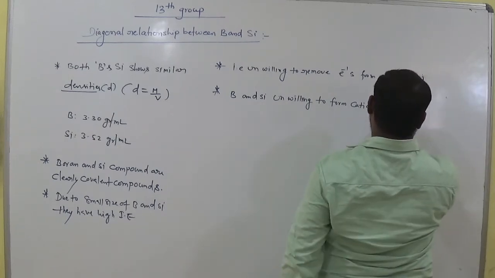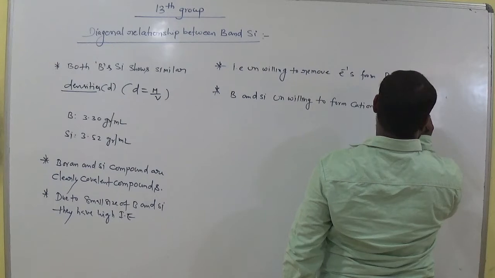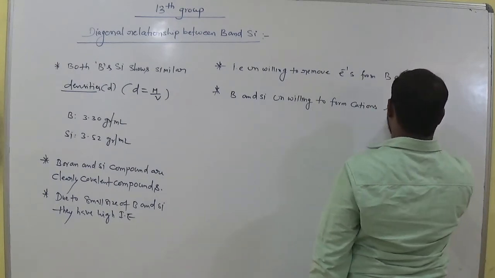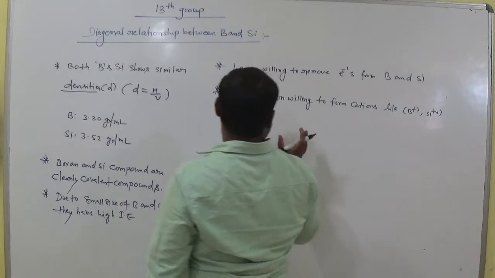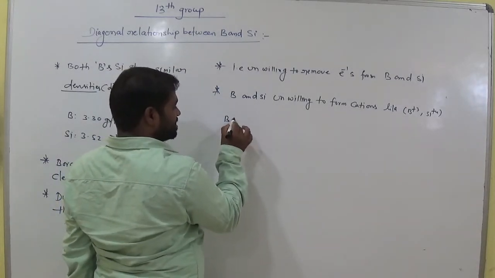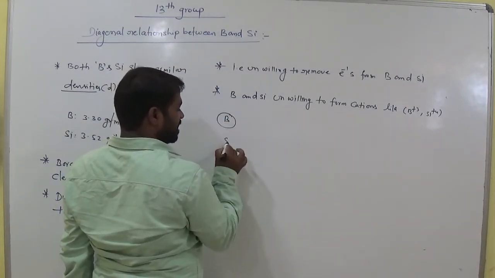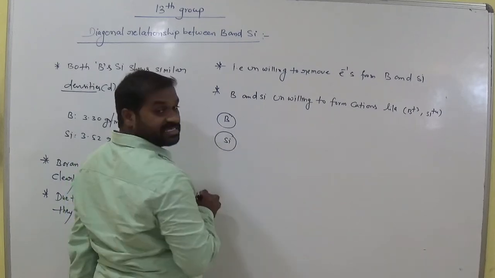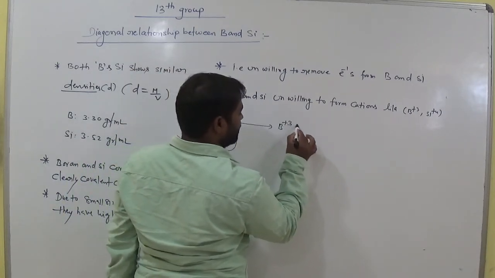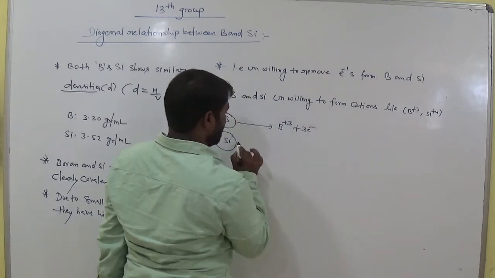Like boron plus 3 and silicon plus 4. Boron has high ionization energy. Why? Because it is small in size. Silicon is also nearly the same size. So these are unable to lose electrons readily. Okay, clear?